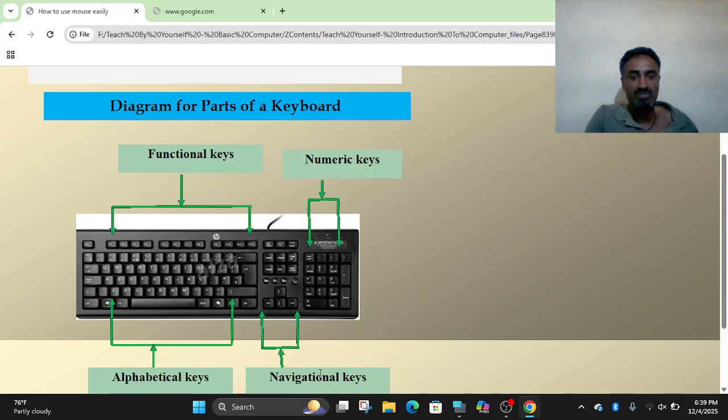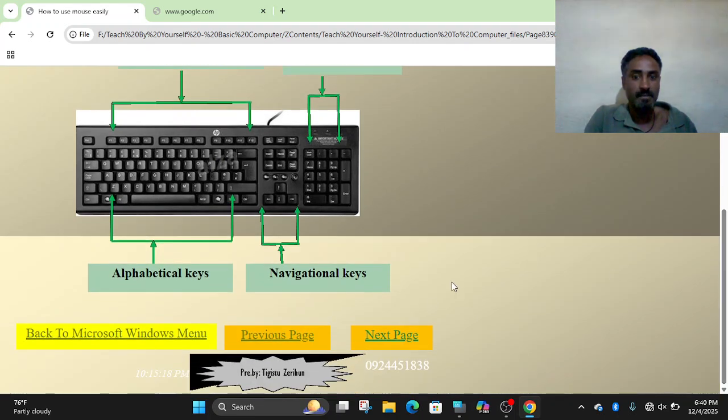And navigational keys here: left, down, home, end, page down, page up. This area is navigational keys. This is the numerical keys. We have to check numlock is on. Then you can type. Here are the function keys, here the alphabetical keys, and also two function keys.